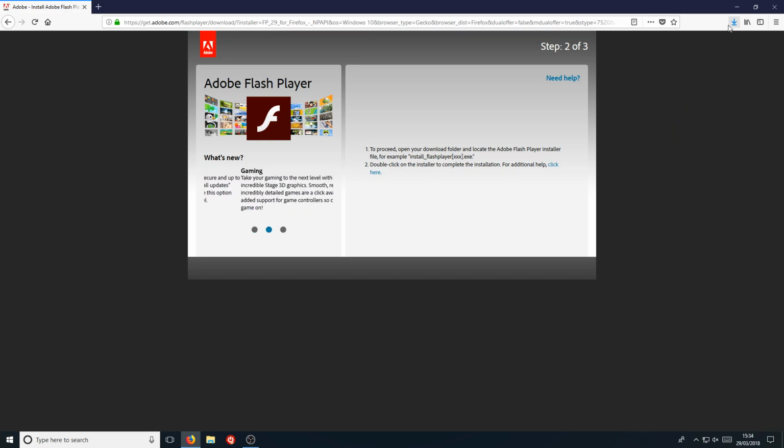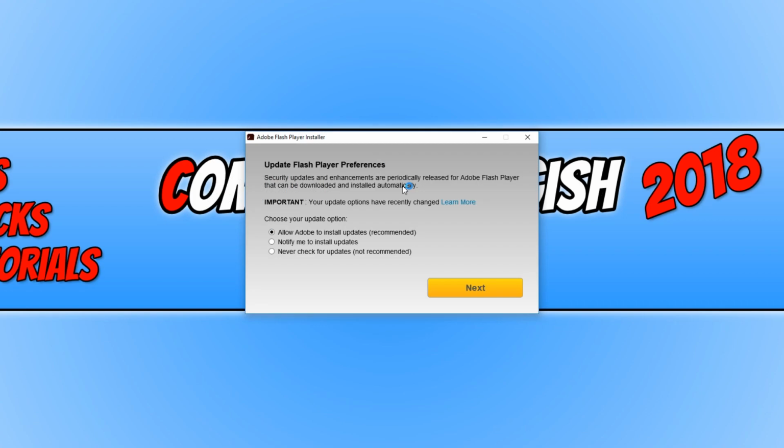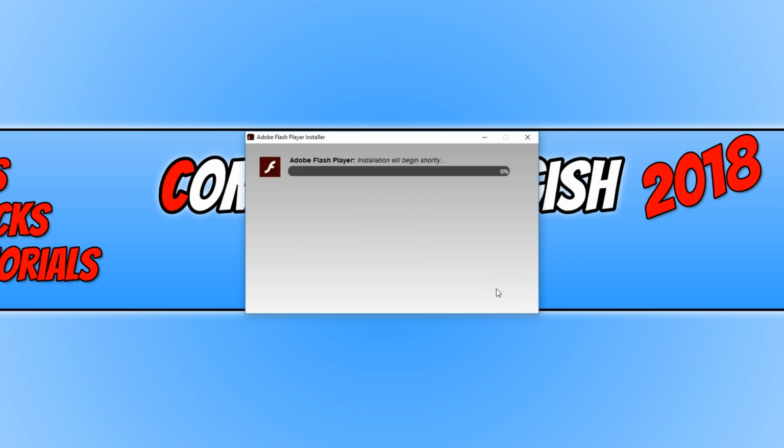Once the file has finished downloading, we now need to run the setup file. And you now need to keep allow Adobe to install updates ticked. Unless you don't want it to automatically install updates, then you need to select never check for updates. But it just makes life a lot easier keeping it selected. Once you're happy with your selection, you now need to press next.